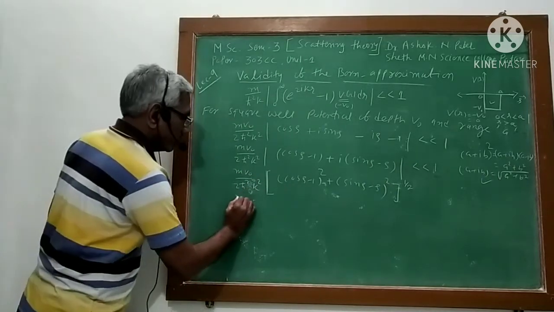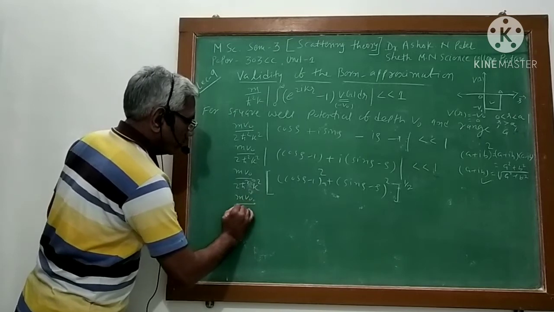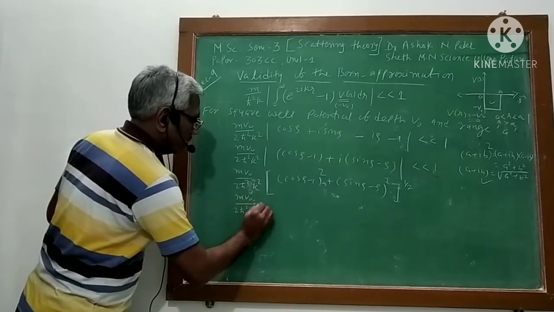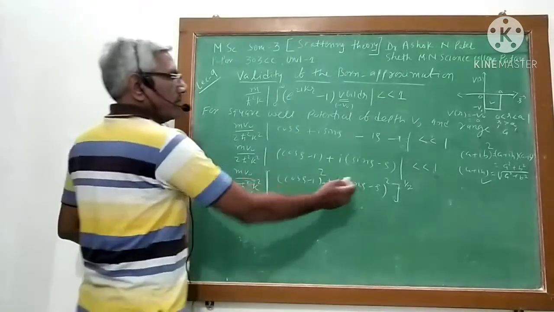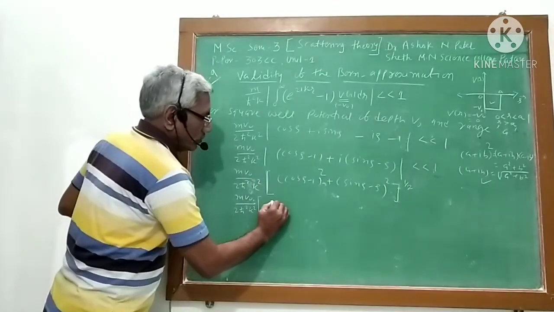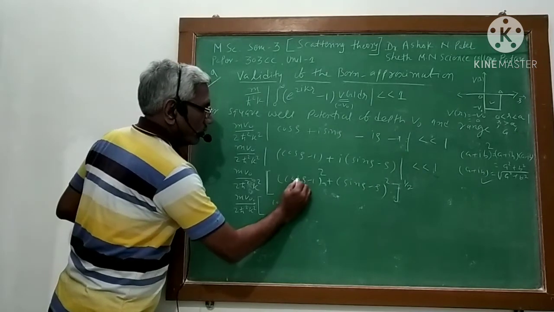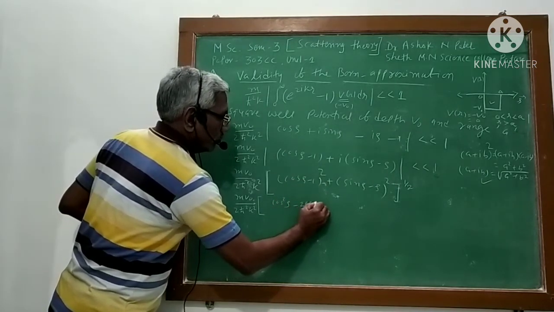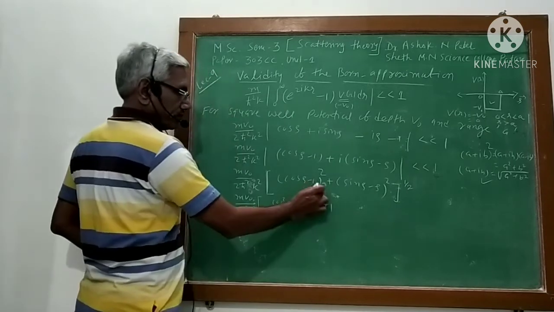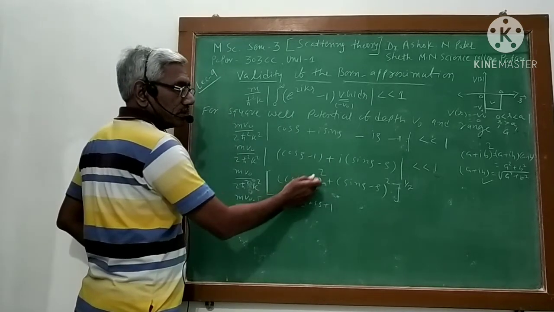So now mV0 upon 2 h cross k square. Now simplify it. It is simply cos square rho minus 2 cos rho plus 1. You just square this.